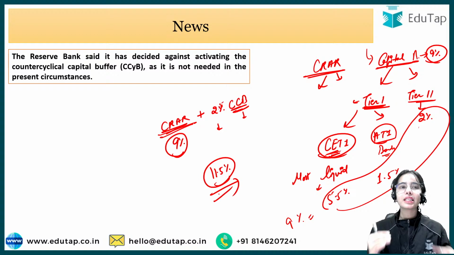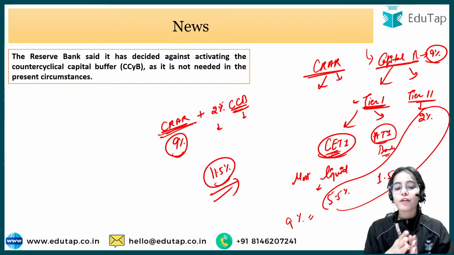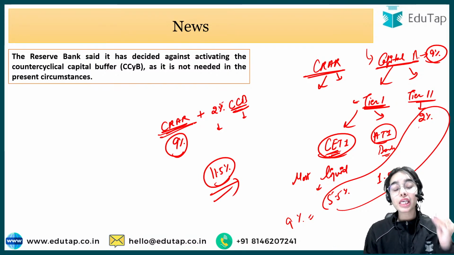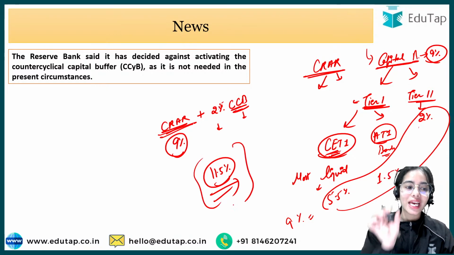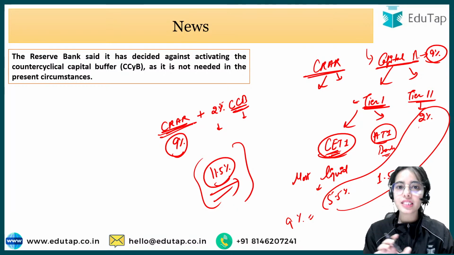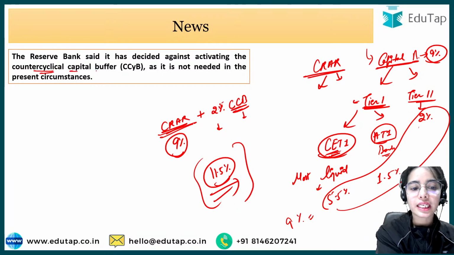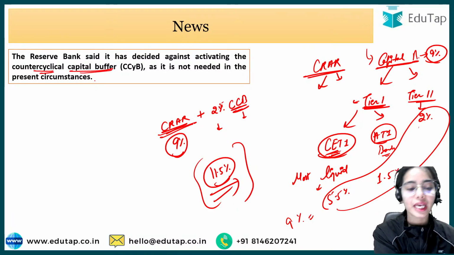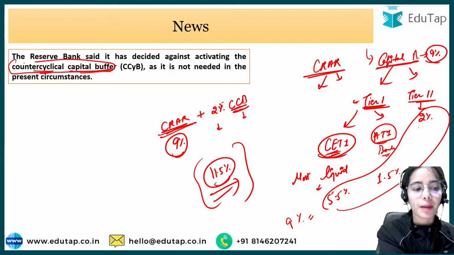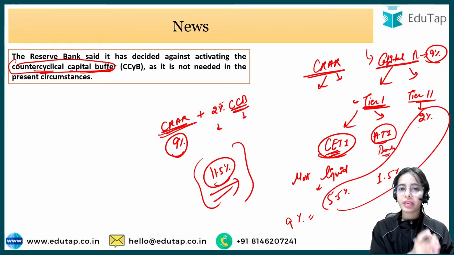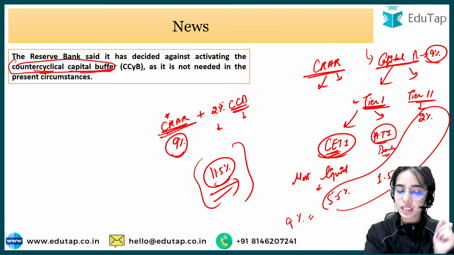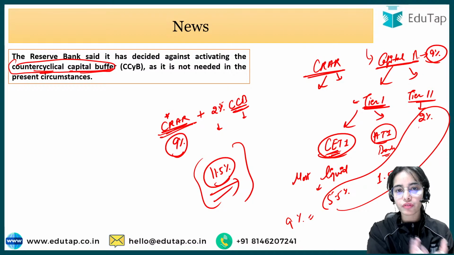Now, sometimes there are circumstances where the banks are required to keep even higher capital than this 11.5%. That is the situation where the banks are keeping the counter-cyclical capital buffer. So in the normal condition also, the banks have to maintain the capital to risk-weighted asset ratio. That is the basic of the capital buffers.